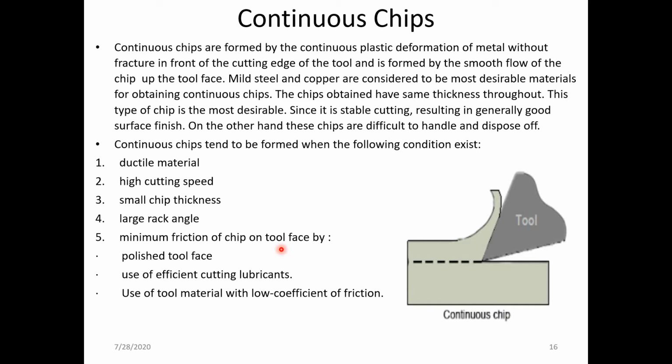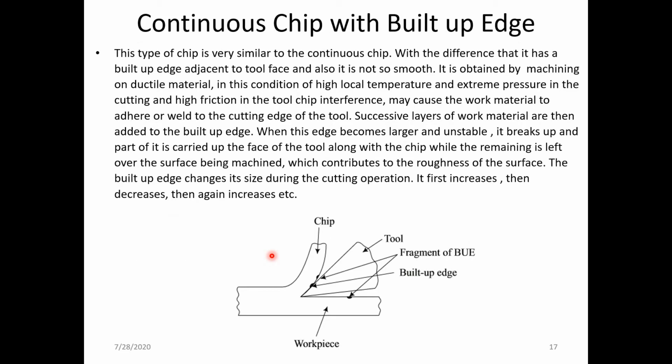And what are the things which we can control there? That already we have discussed. That is, we can say cutting speed can be controlled, chip thickness can be controlled, rake angle also can be controlled, and we may use cutting fluid, with and without cutting fluid. Accordingly, the type of chip which is going to be formed can change there.